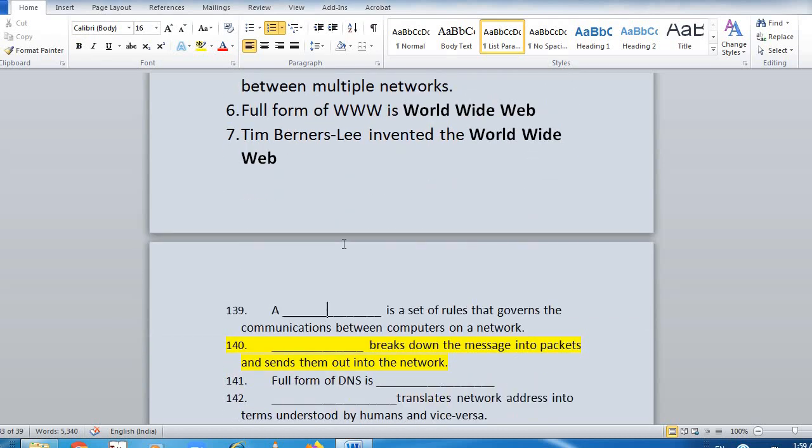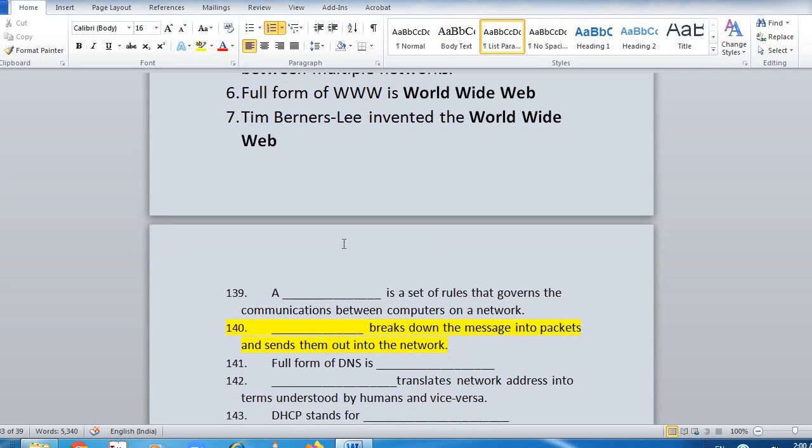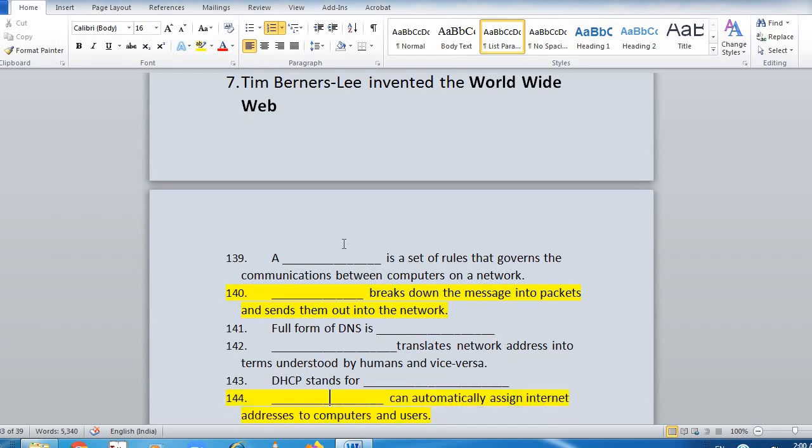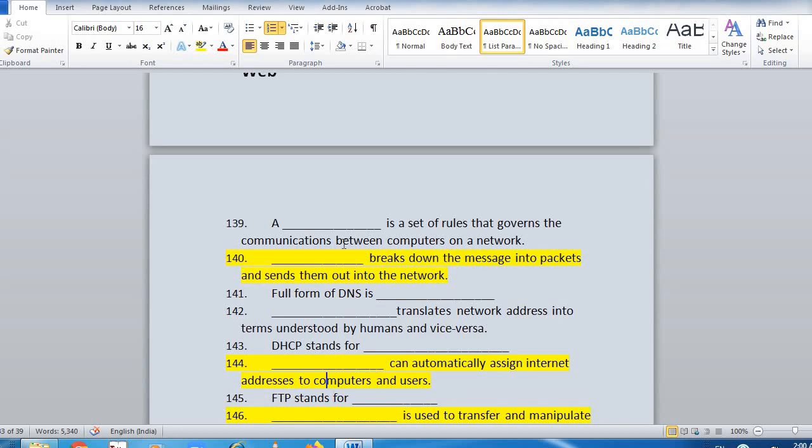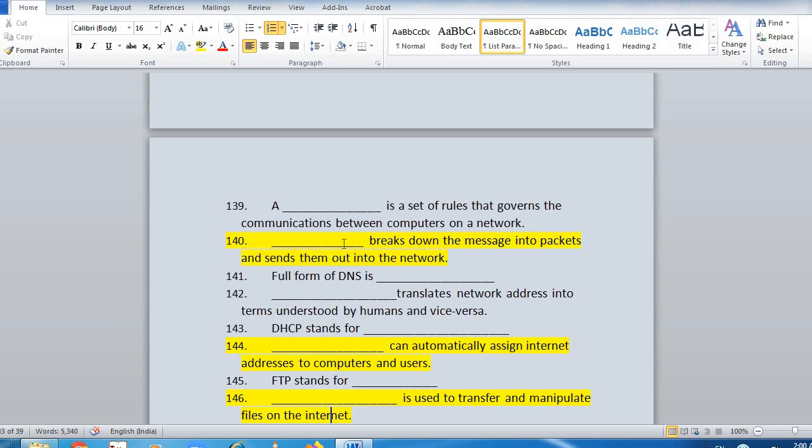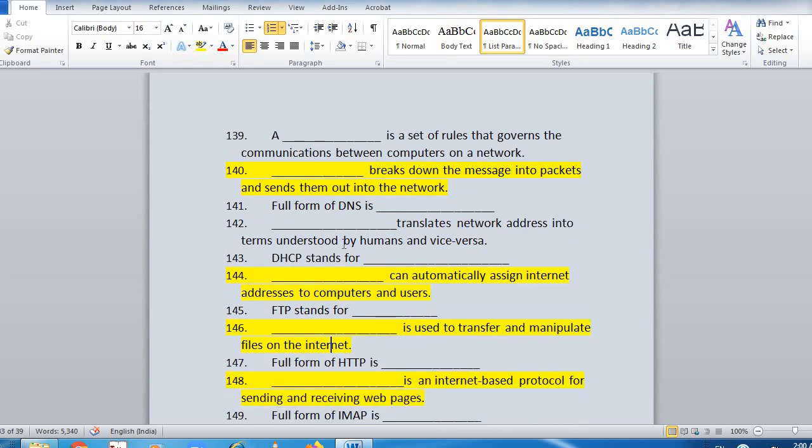A dash is a set of rules that governs the communication between computers on a network. Dash breaks down the message into packets and sends them out into the network. Full form of DNS is dash. Dash translates the network address into terms understood by humans and vice versa. DHCP stands for dash. Dash can automatically assign internet addresses to computers and users. FTP stands for dash. Dash is used to transfer and manipulate files on the internet. Full form of HTTP is dash. Dash is an internet-based protocol for sending and receiving web pages.